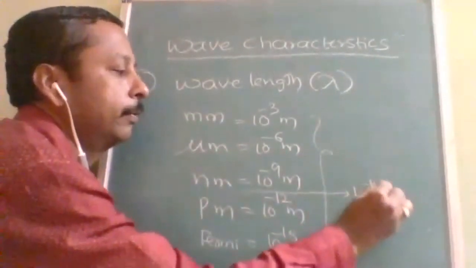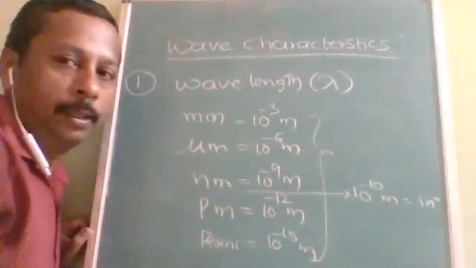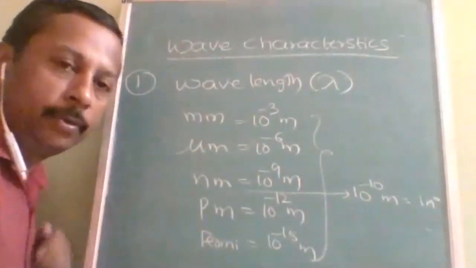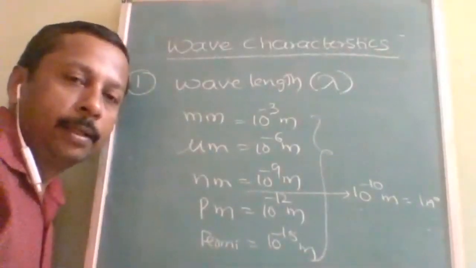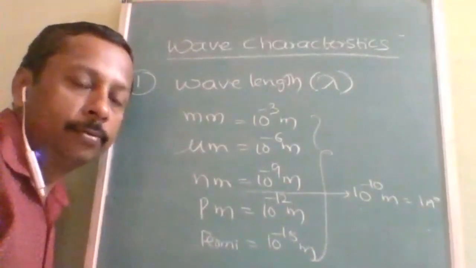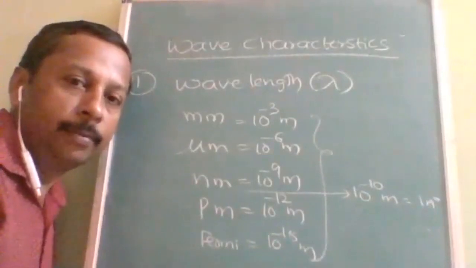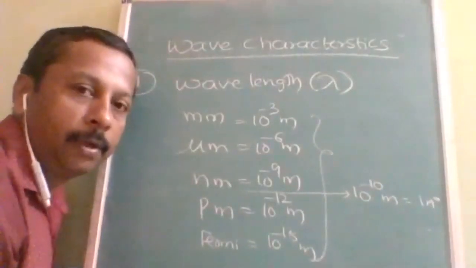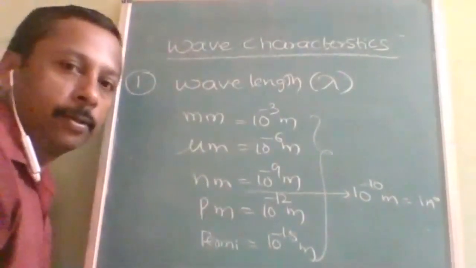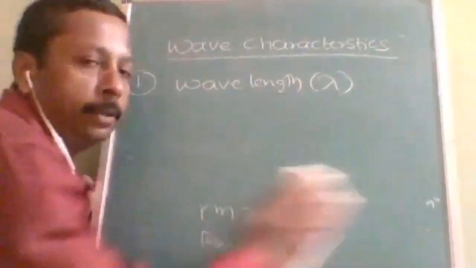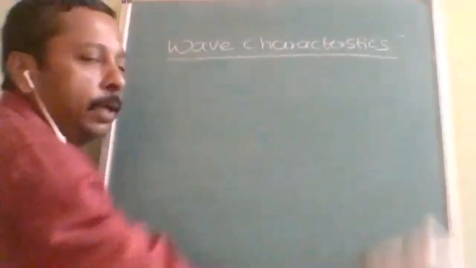10 to the power of minus 10 meter is called 1 angstrom. These are the units. Actually, we can use kilometers, centimeters, meters also, but they are too large. The values we measure are very small and the units are very large, so it becomes awkward. That's why we express the wavelength in small units like this. So the wavelength definition, its denoting part, along with the diagram, is now understood.